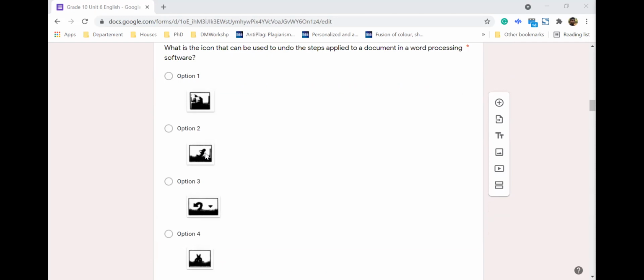Then the second one is format. We call it formatting, format painting. Then the third one, I think it's clearly undo. So this arrow is the undo option. And finally, this is cut. You see a scissor here. So that is cut.